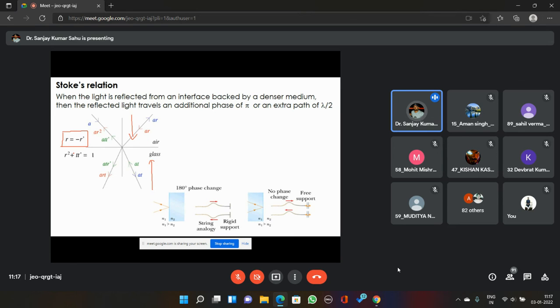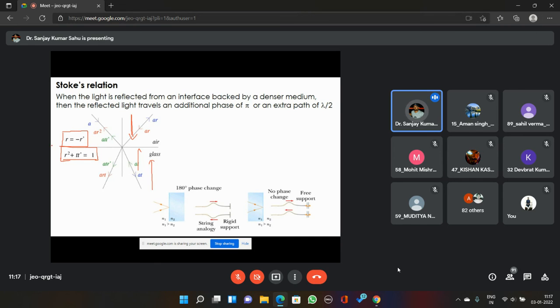Okay, and if t and t prime are the transmission coefficients of the interface while traveling from this side and traveling from this side, then r squared plus t t prime equals 1. These two formulas are called Stokes relations, and they can be proved using your electromagnetic theory boundary conditions. This can be proved. Okay, you need to remember these two formulas.